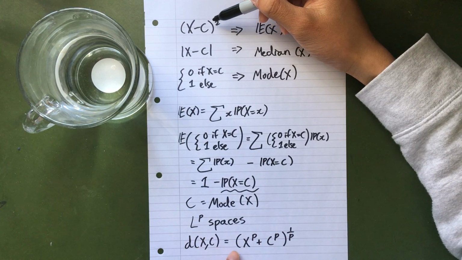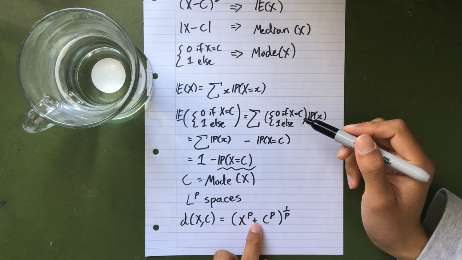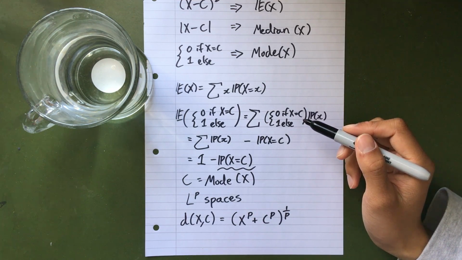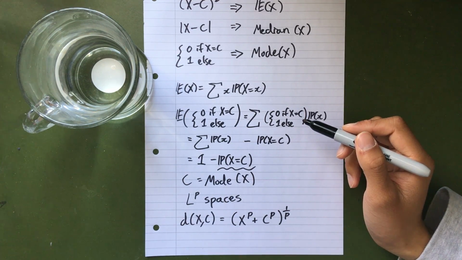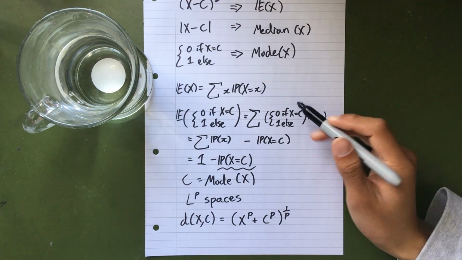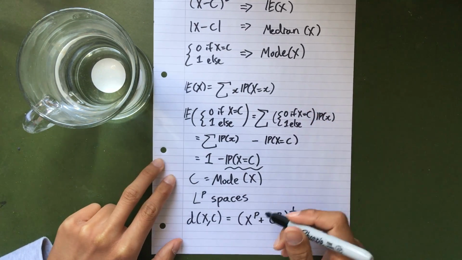For the square distance, this is when p is equal to 2. No, it's not when p is equal to 2. What's going on? Oh no, I forgot. I'll come back to this when I figure it out.